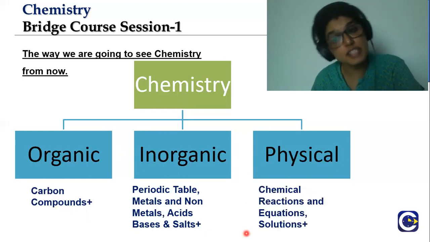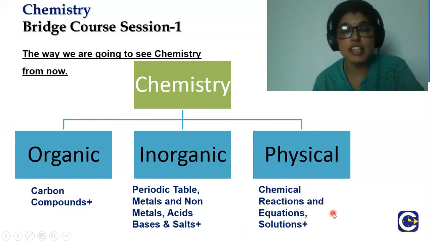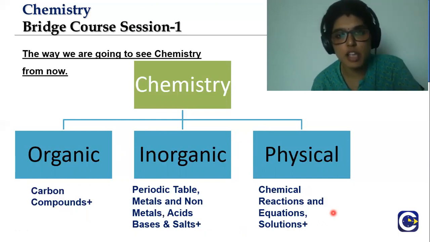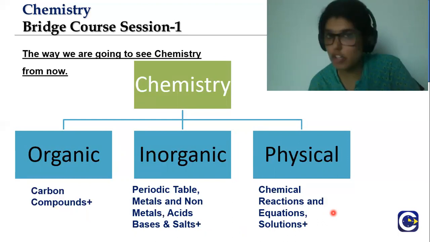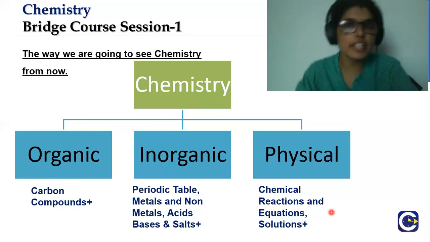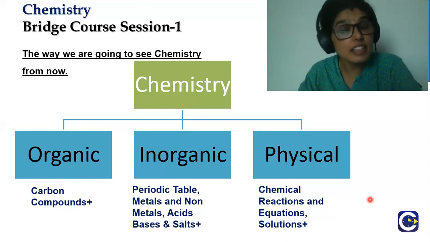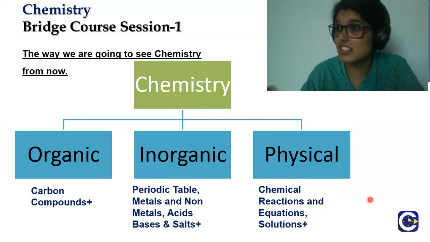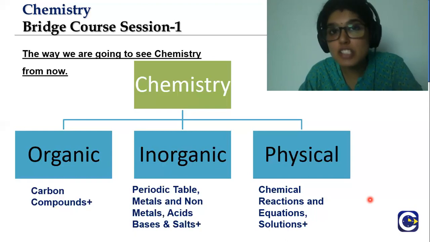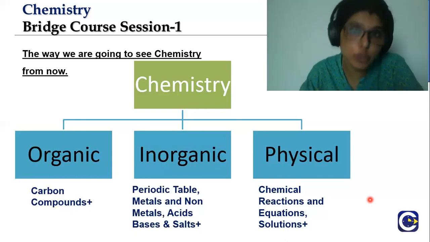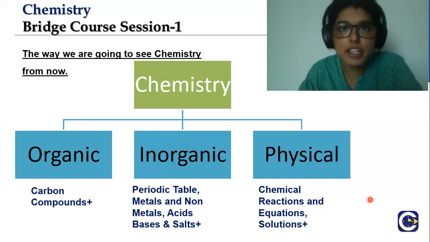The next thing in physical, what you learn about is the chemical reactions and equations. You learned what are the different types of reactions, how the balancing occurs, right? And you also learned about the different states of matter present. So we have solid, liquid, and gas. Other than that, you'll be learning in depth about these states. For solid state, there is a separate chapter. The gaseous state, there is a separate chapter. So you'll be learning all these topics, whatever was presented to you in 10th, in depth in your 11th and 12th.